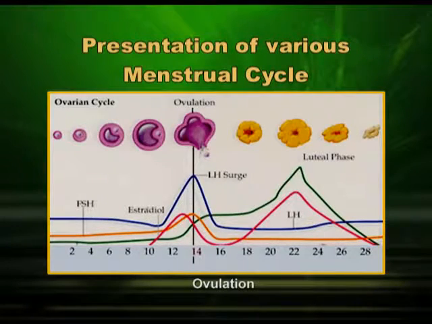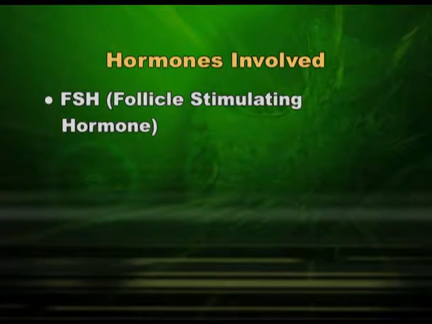You can see in this diagram that to start with, the follicle is immature and it is becoming mature gradually. It is happening under the influence of follicle stimulating hormone or FSH from anterior pituitary. Follicle stimulating hormone will stimulate the ovarian follicle.